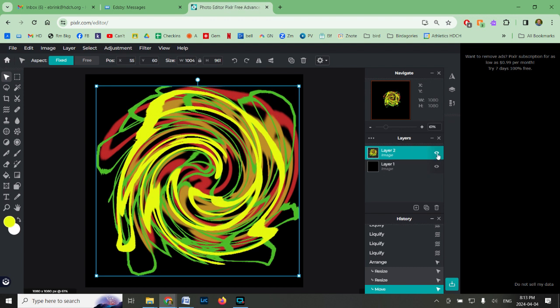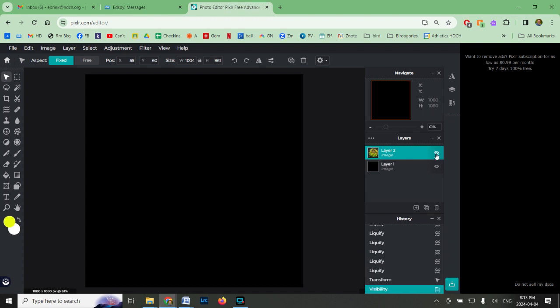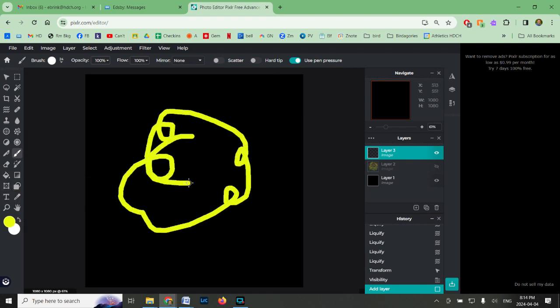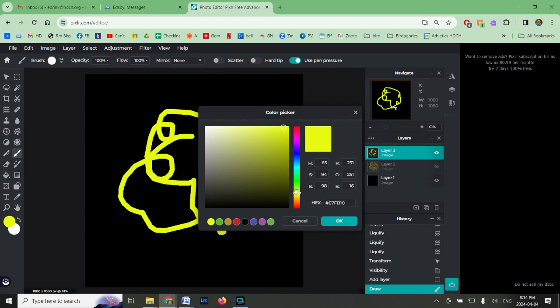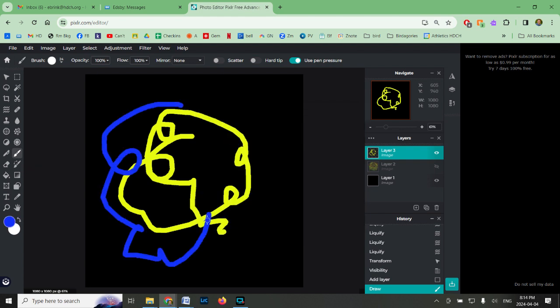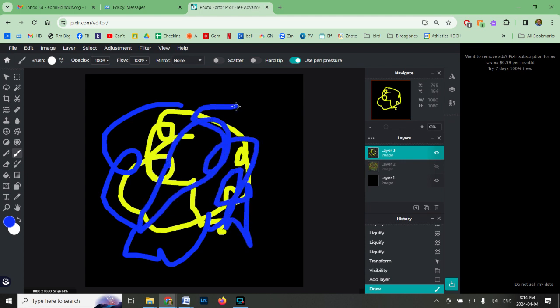I'm going to hide this layer by clicking this little eyeball and add a new layer. I'm going to add a new empty layer. And you'll notice my layer is on top. So this is my back layer, background. Here's my layer. If you look close, it's still a checkerboard. So I'm going to go back and paint with different things. So I still have that yellow. Get some new colors. Maybe switch to some blue in there. I think I'm not going to put as many things on this one. Maybe that's all I'm going to do.